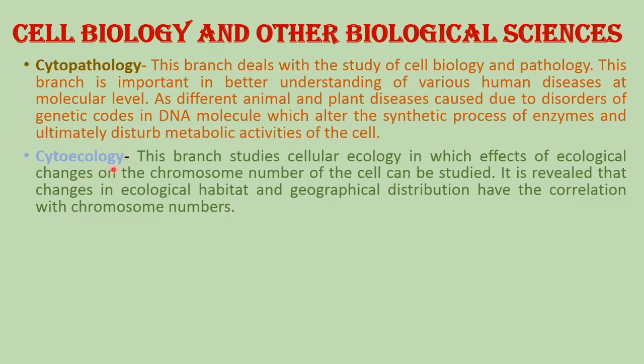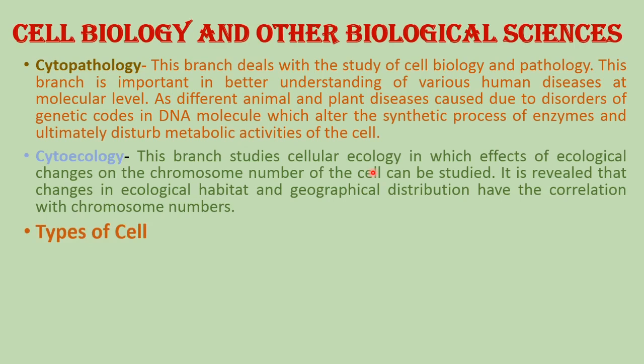Cytoecology is another branch which originated by the combination of cytology and ecology. This branch studies cellular ecology, in which the effects of ecological changes on the chromosome number of the cell can be studied. It is revealed that changes in ecological habitat and geographical distribution have a correlation with chromosome number. In this way, we have seen all these different biological sciences which are closely related with cell biology.